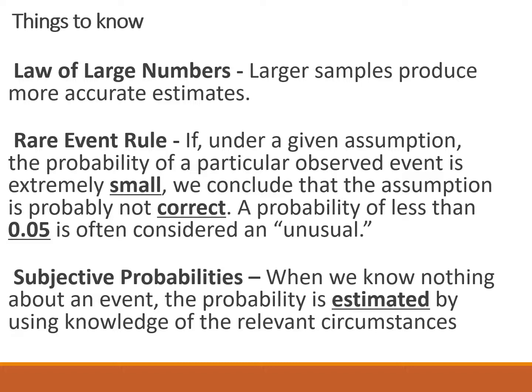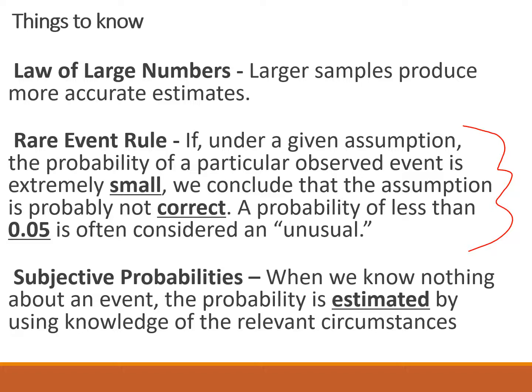Rare event rule, the actual definition is here. Okay, but to put this in more understandable terms, let's say you're playing poker with someone and they're dealt a royal flush, which is the strongest hand in poker. Obviously, they win the hand because that hand can't be beaten. It can only be tied by another royal flush. So they win all the money for that hand. You play the next hand, they're dealt a royal flush again, so they win the hand again, and then you play another one and they are again dealt a royal flush.